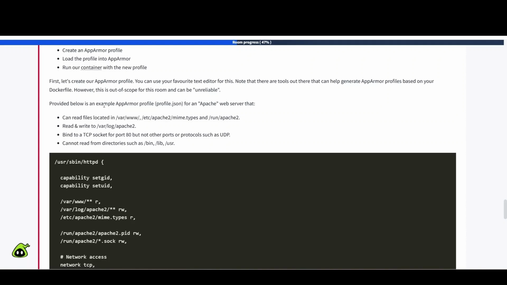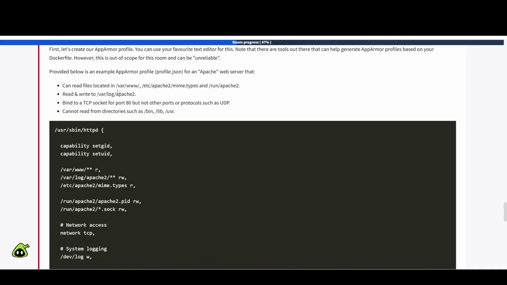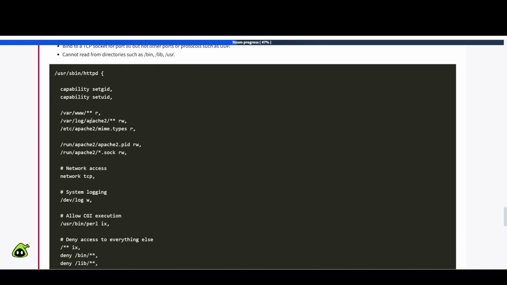Provided below is an example AppArmor profile for an Apache web server that can read files located in /var/www, /etc/apache2, and mime.types, and run apache2. It can read and write to /var/log/apache2, and bind to a TCP socket for port 80, but not other ports or protocols such as UDP. It cannot read from directories such as bin, lib, or usr. All right, so here's an example of that.